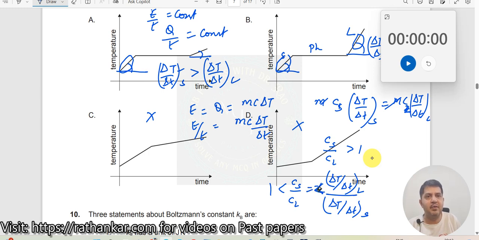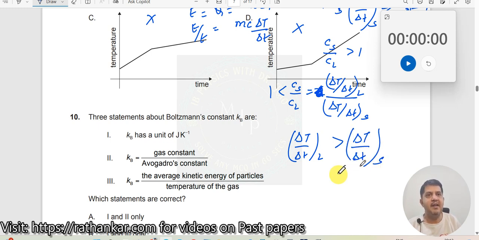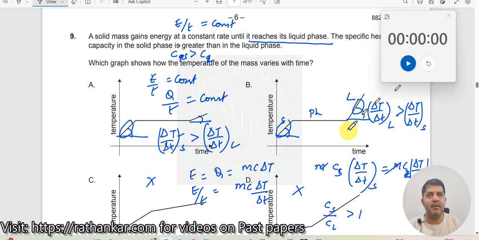So I will now say that delta T by delta T of liquid is greater than delta T by delta T of solid, which means slope in liquid should be greater than slope in solid. Where is this found? It is found in option B, right? See here, liquid is greater than solid. So therefore, B is the right option.